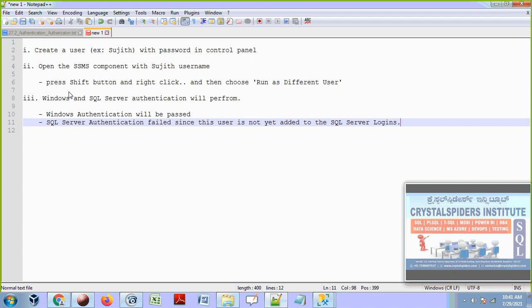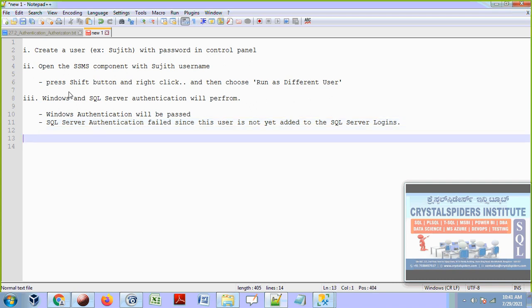If the user is inside the SQL Server logins, then SQL Server authentication will also get passed. As soon as SQL Server authentication is also passed, that user is able to connect to the SQL Server. So as soon as the DBA adds this user,